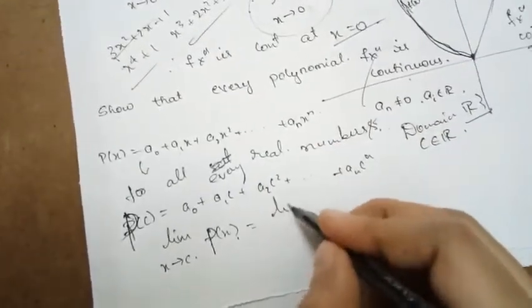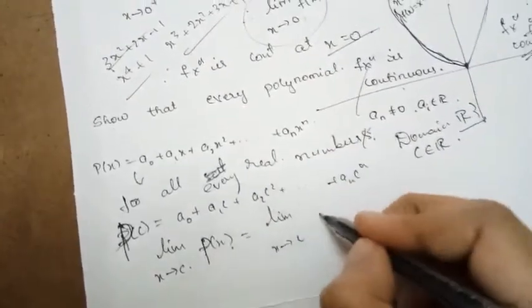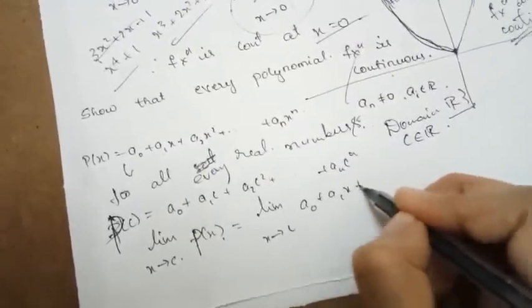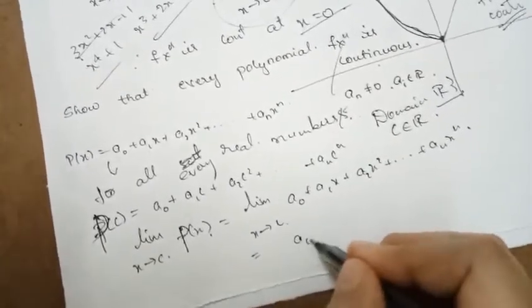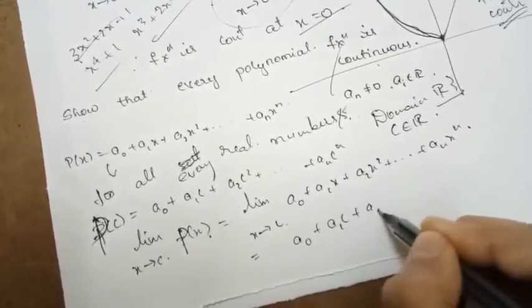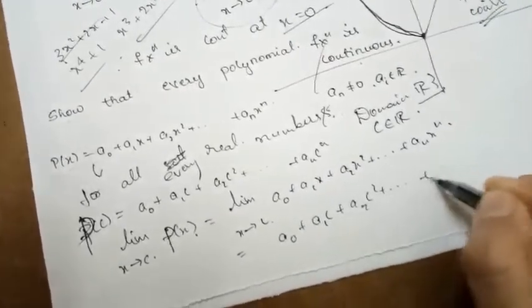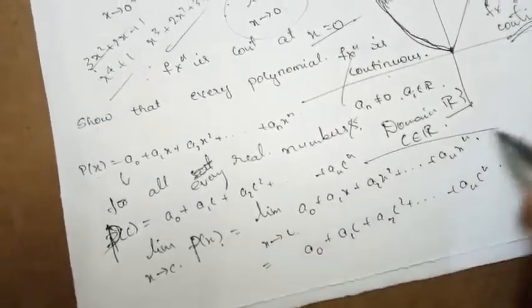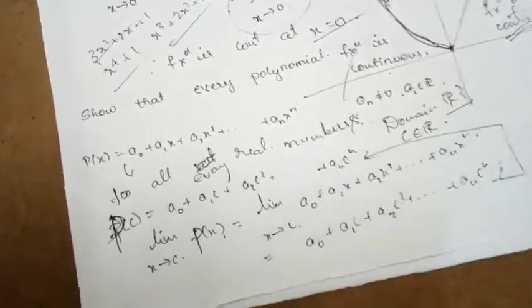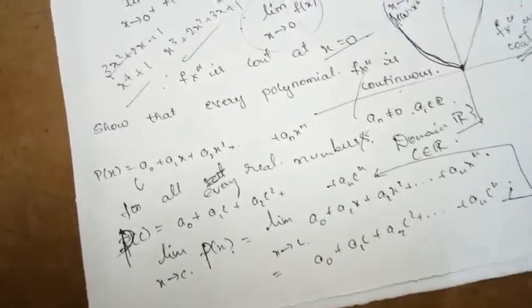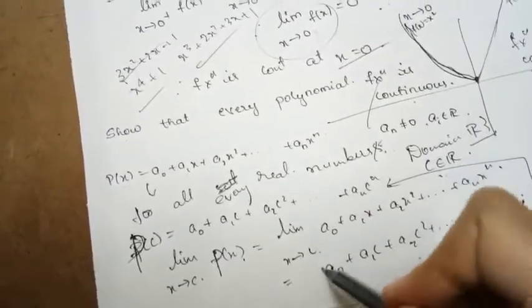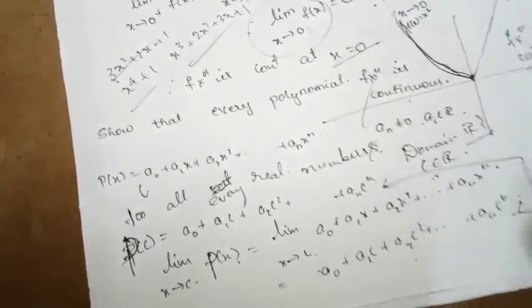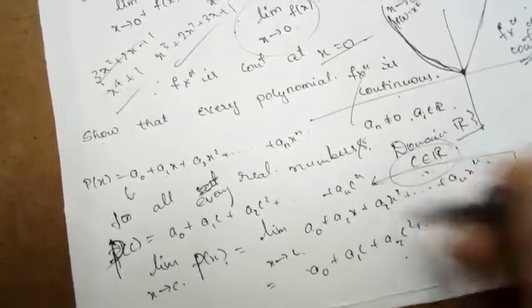So what happens to the value of the function as x tends to c? If I write the function a naught plus a1x plus a2x squared plus so on plus an x power n, then as x approaches c it becomes a naught plus a1c plus a2c square plus so on plus an c power n. So clearly the value of the function and the limit of the function at x tending to c both coincide. So clearly the function is continuous at the point x is equal to c, where c is any arbitrary number belonging to the set of real numbers.